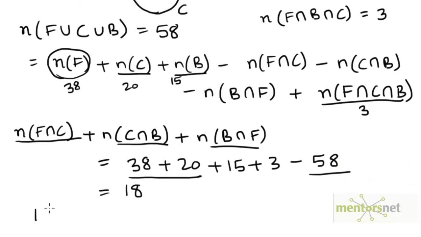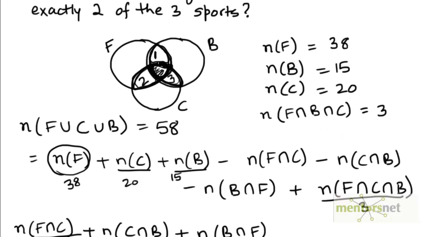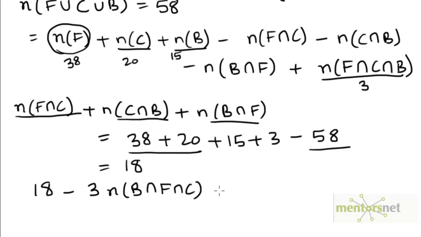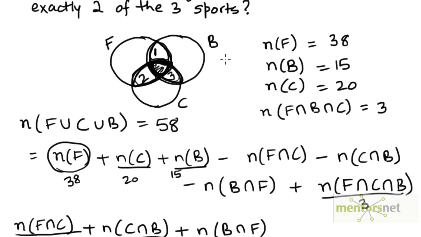So from 18, let's subtract out 3 times the number of elements that are common to B, F and C, or which lie in this region, and that's 3. So this value is given to be 3. So 18 minus 3 times 3, which is 18 minus 9, would be 9. So 9 would be the sum of the number of elements in region 1 plus region 2 plus region 3.